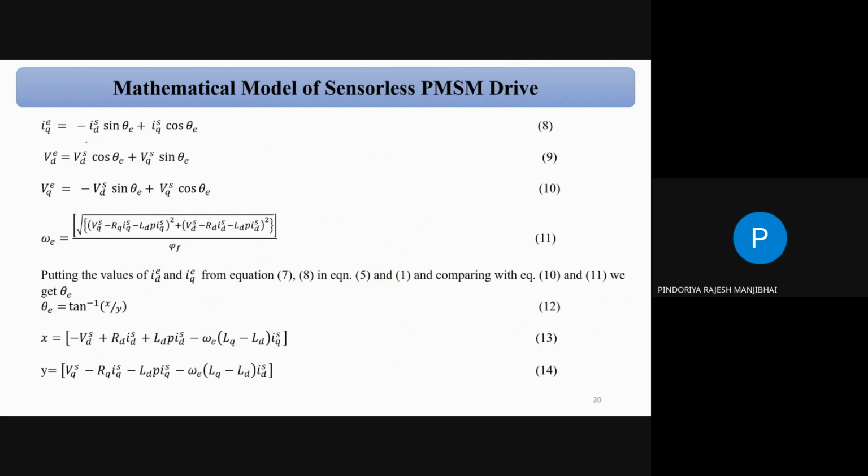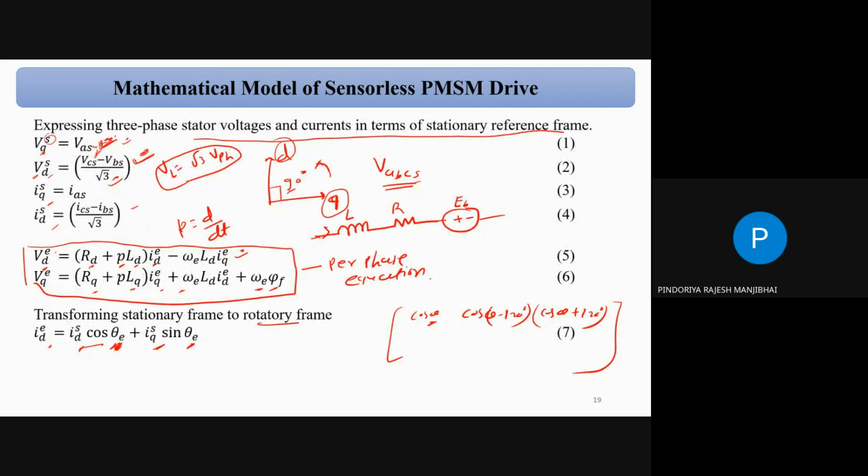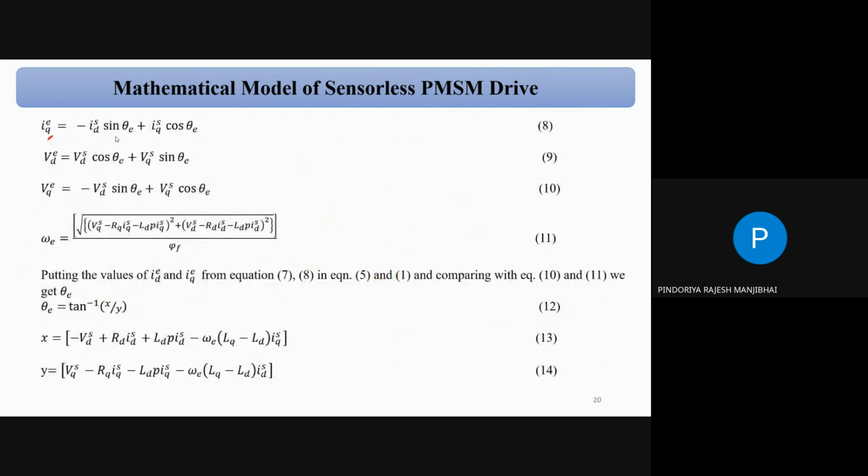Similarly we can write for the q axis. Sorry, the one in equation number 7 is the d axis, so this is the q axis. There is a minus Id sin theta e plus Iq cos theta e. That is equation number 8. Similarly, we can write the Vd and Vq. That is equation number 9 and 10.